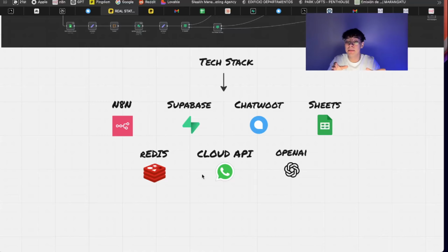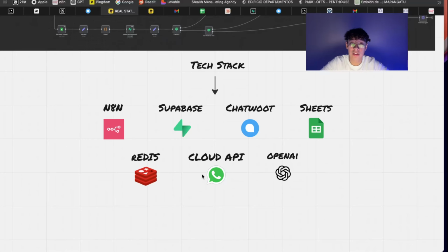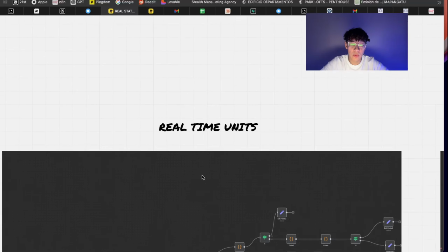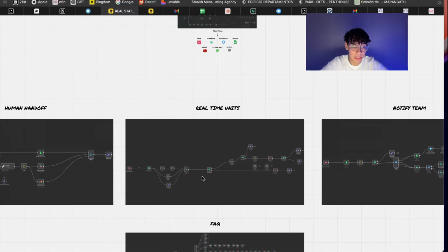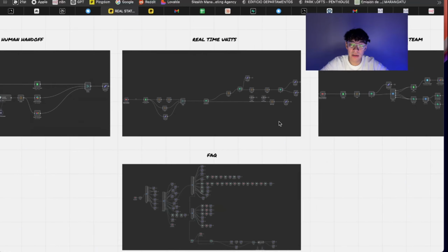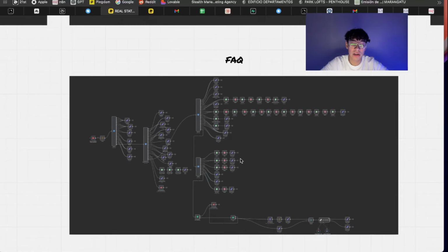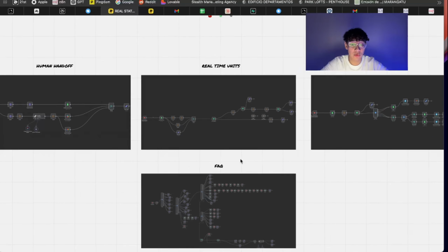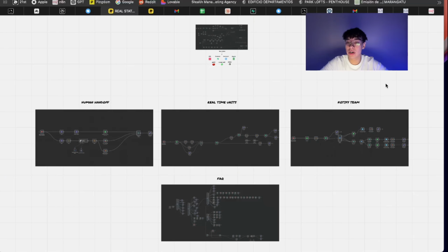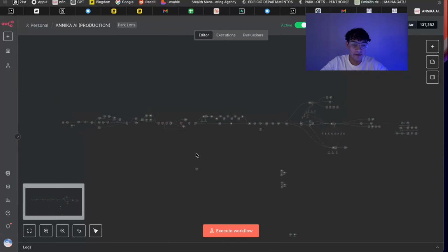We have Cloud API and OpenAI for the agents. So we also have sub workflows that we're using in this. We have the human handoff workflow, real-time units, notified team, and the FAQ that is the most important here, so we can answer the questions of the user. Let's just go straight to the N8N workflow that I have in here ready for you guys.